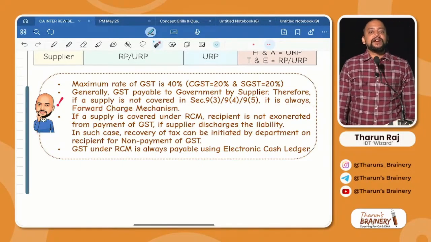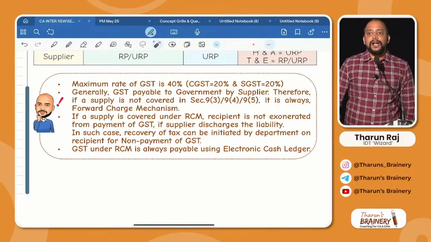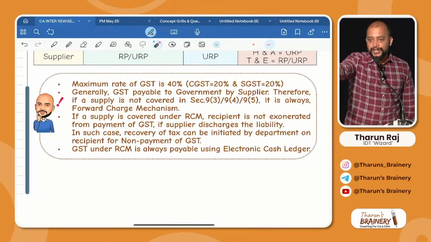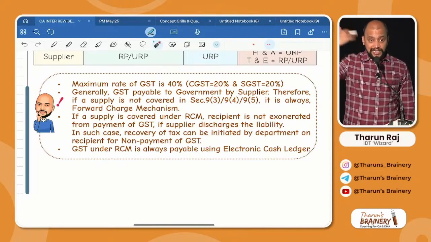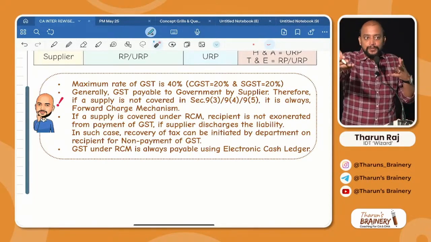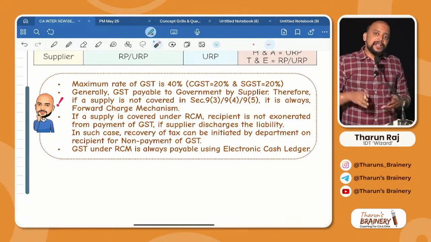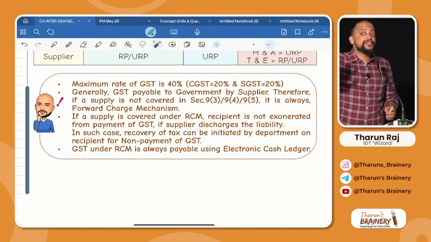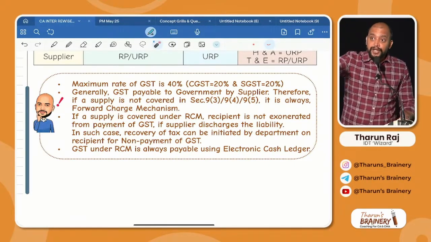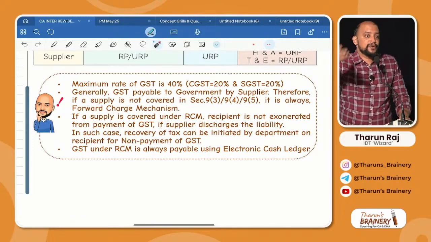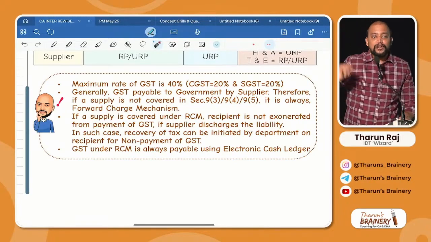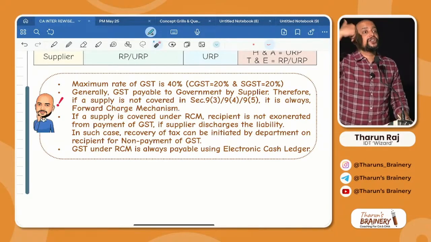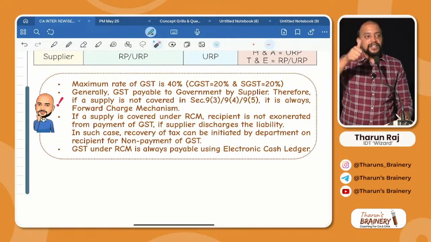If a supply is covered under RCM, means who will pay GST to government? Recipient. You are my recipient, I am your supplier. Actually you should pay GST, but I am paying the GST on behalf of you. Actually you should pay, but the supplier paid. Does it mean the recipient is relieved from payment of GST? No. Recipient is not relieved from payment of GST. Recipient should pay GST along with interest, because you did not pay on time, so you need to pay along with interest. But whatever GST I paid is like excess payment of GST or wrong GST paid, which I can get as a refund. Is it clear or not?